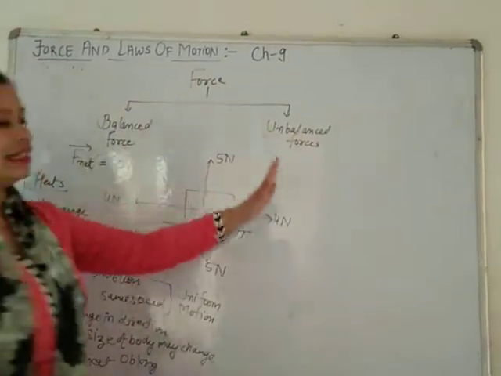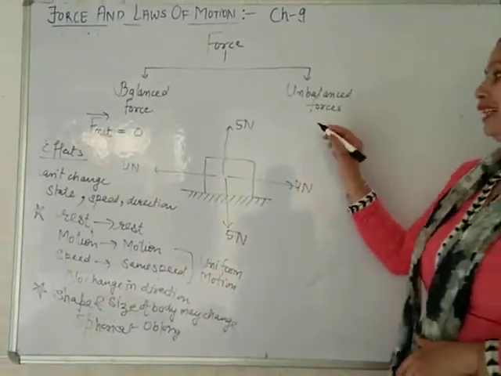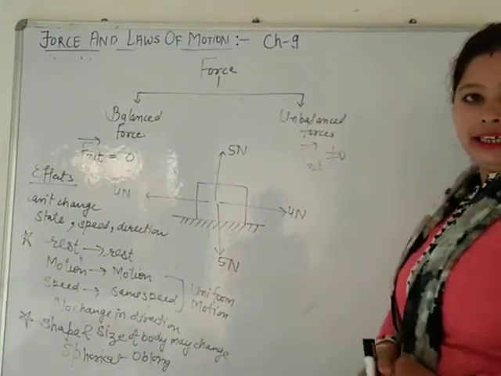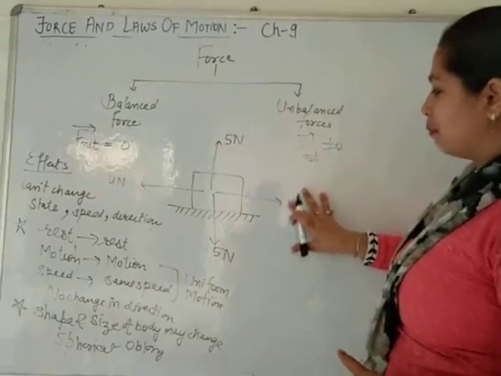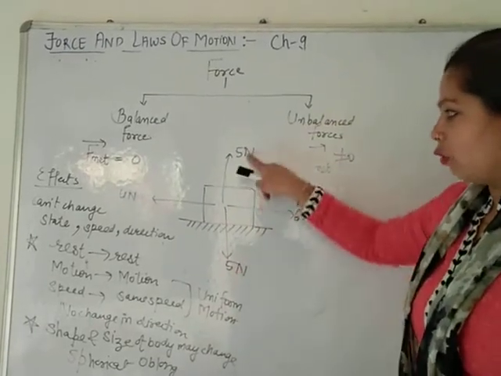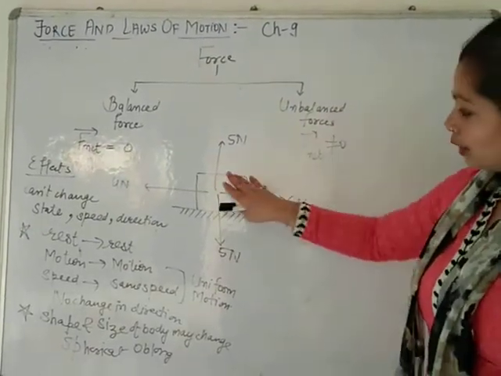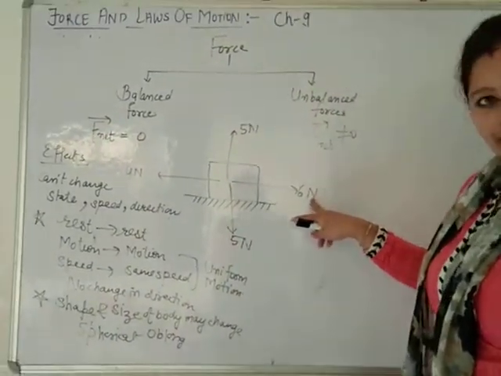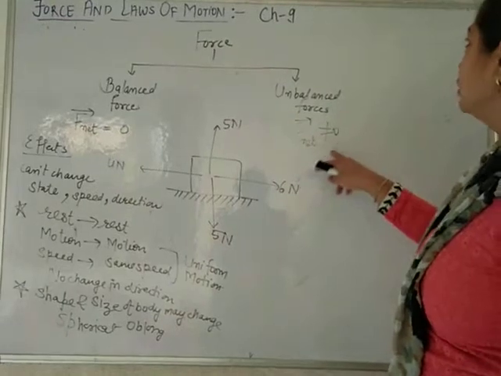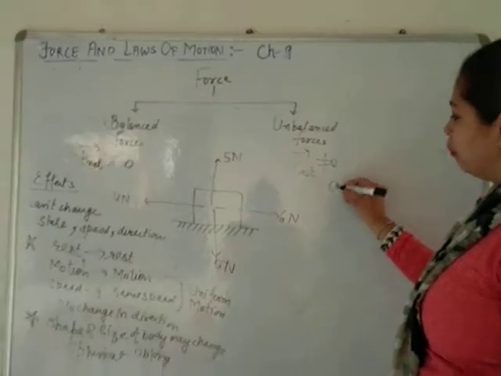Now come to the other section, that is unbalanced force. As these two are opposite to each other, in this case net force is not equal to 0. It means if a large number of forces are applied on a body in such a way that 5 up, 5 down, net 0, but 4 left, 6 right, now there is more force in the right direction. So there will be a net force in the right direction. So net force is not equal to 0. If net force is not equal to 0, it means it can produce change.